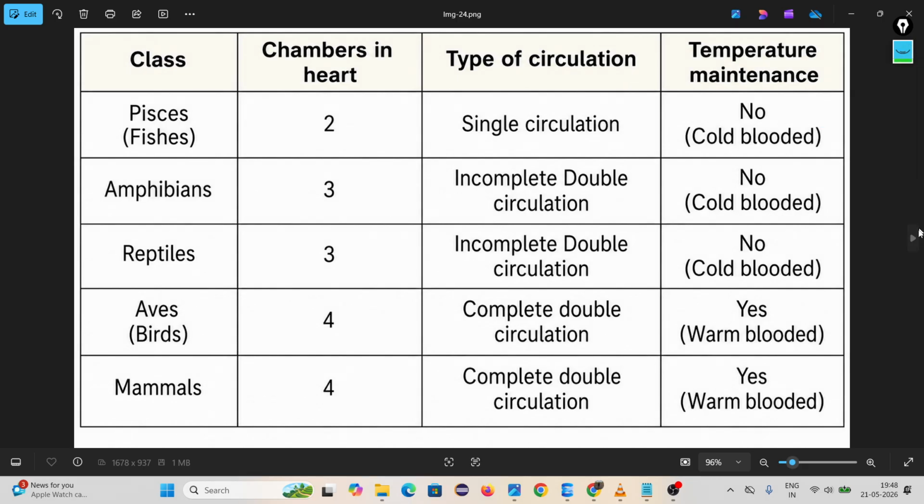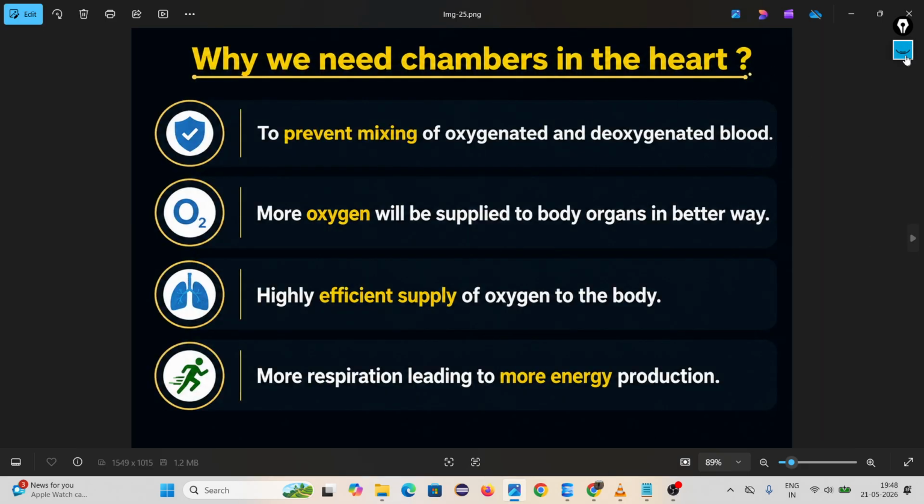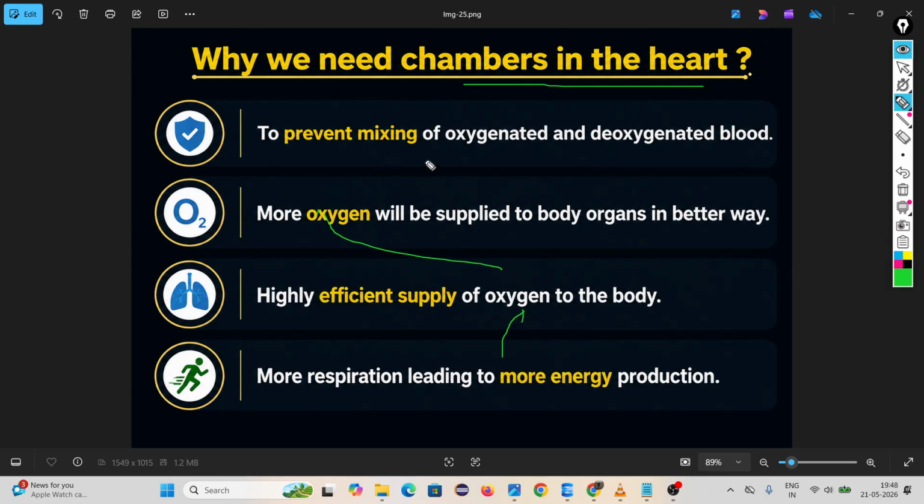Then temperature maintenance. Why is it important? This is why we need chambers in the heart, because we need energy. For energy, we need oxygen. Oxygen we get from the heart, blood is circulated through the heart. That's why we require different chambers. Suppose you are staying in one room: same bedroom, same kitchen, same study room. It's typical to maintain your life, you face lots of problems living in one room. But if you have separate rooms for you, for family, for kitchen, it's good for you.